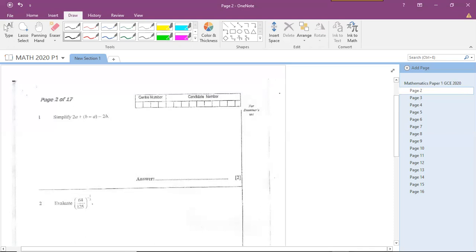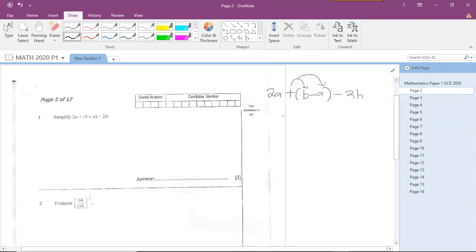It says simplify. So simplify means you are removing brackets and then you are collecting the like terms. So you have got a question which says 2a plus, open brackets, b minus a, close brackets, minus 2b. So to expand, we multiply by the first thing that we see outside the brackets. And what do we have outside the brackets here? We have this positive 1 here. It's just a plus 1. We're not going to indicate it with a 1, but just know that there's a plus 1 there. So this plus 1 is going to multiply with the b and the minus a to expand.